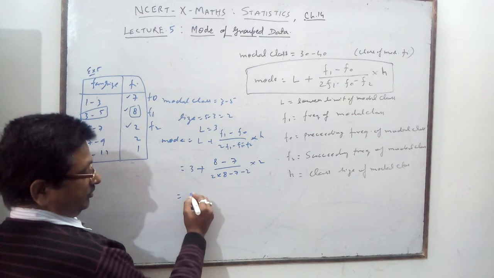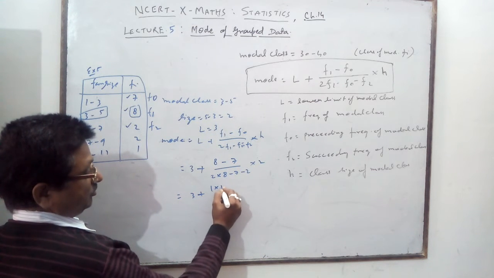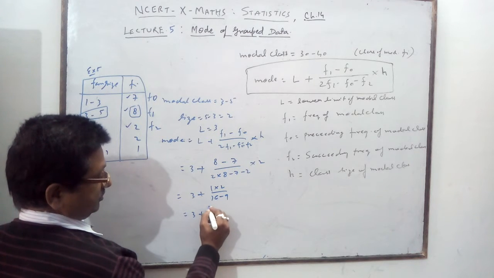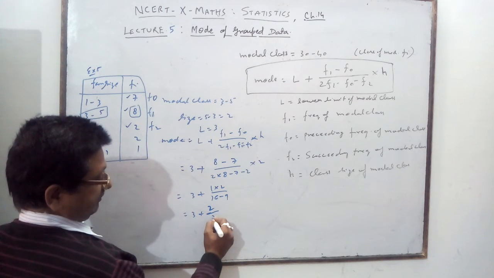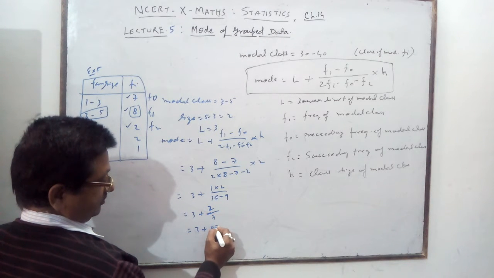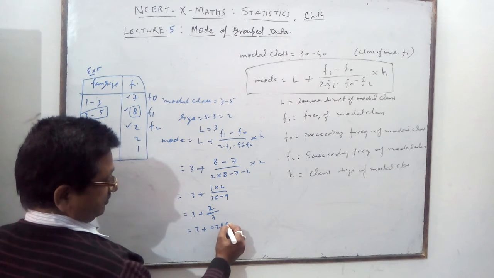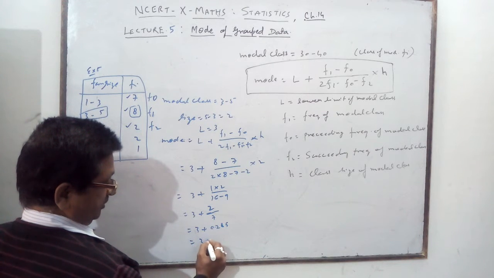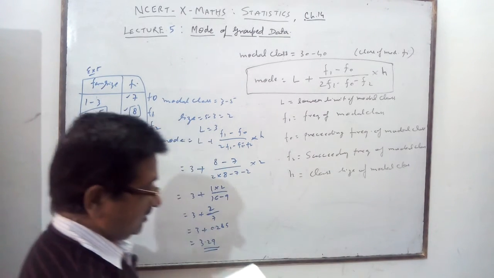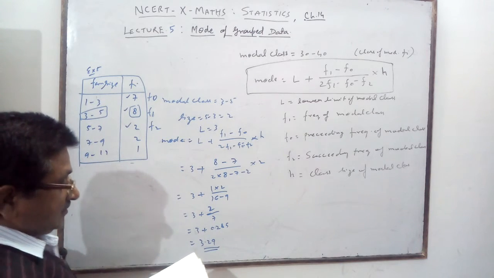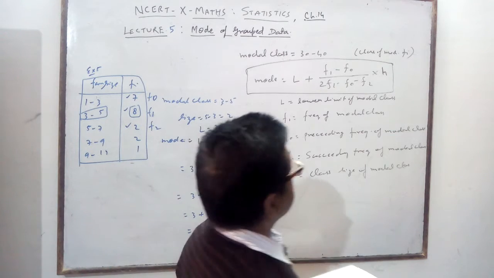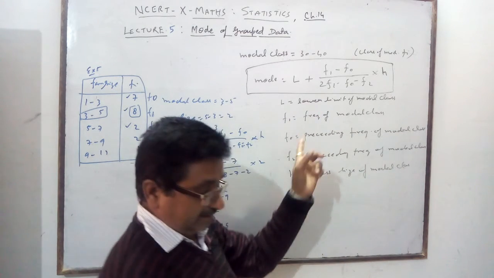All the values you write down. 3 plus 1 into 2 upon 16 into 9. So 3 plus 2 upon 7. So 3.29 is the mean. What are you getting? 3.29, that you are getting. Approximately 2 digits you are supposing. Like this you are getting here. It is the main question.